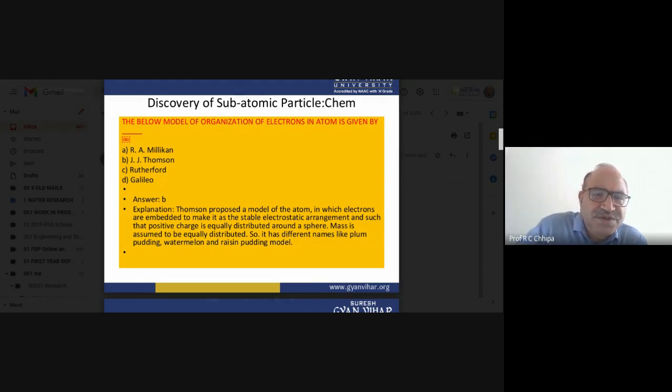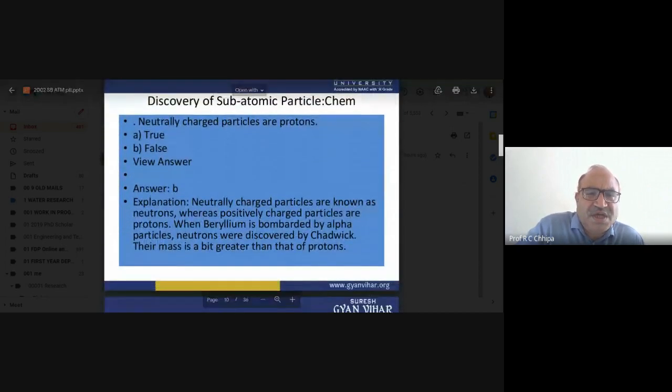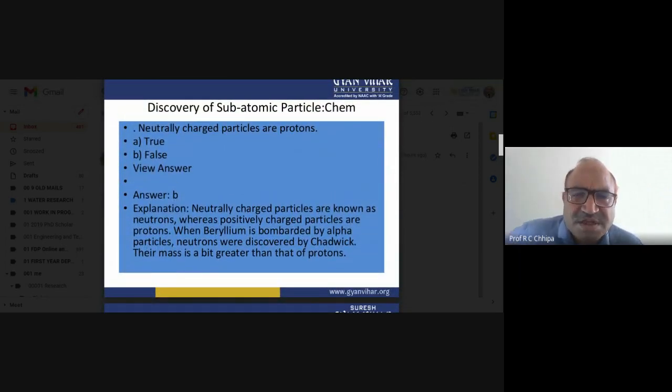Now another question. Here the correct answer is B. Neutrally charged particles are protons. How can we say that this particular answer is correct? It is not correct. Which particles are neutrally charged? All of you know this. So the statement that neutrally charged particles are protons is false.